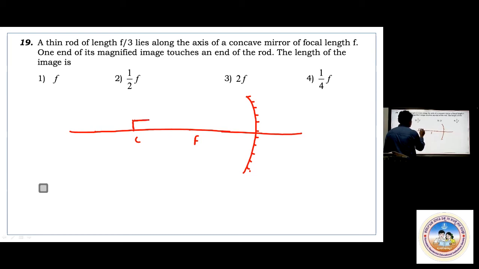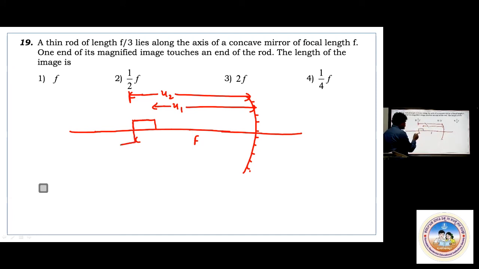Object length is f by 3. As I told earlier, this will be u1, and from here this will be u2. Probably this is kept at c because they say the image touches one end. It will come like this.